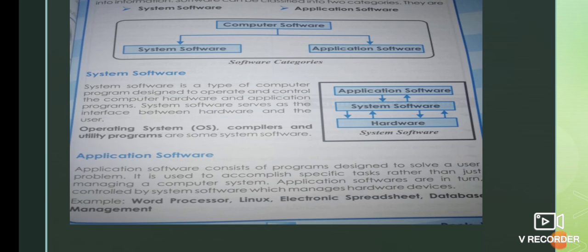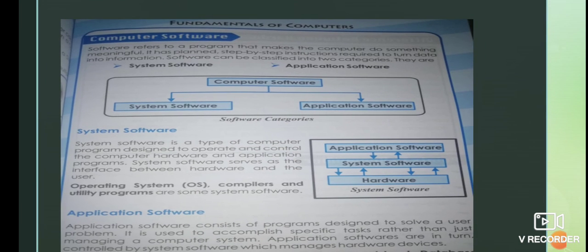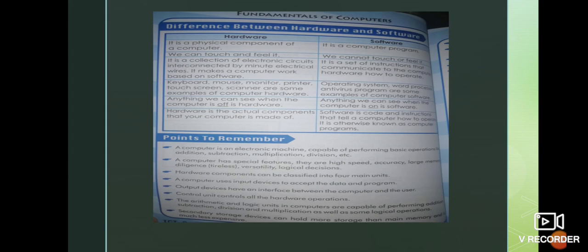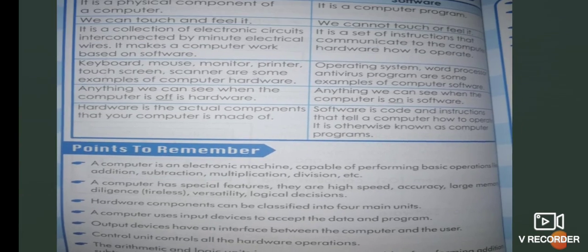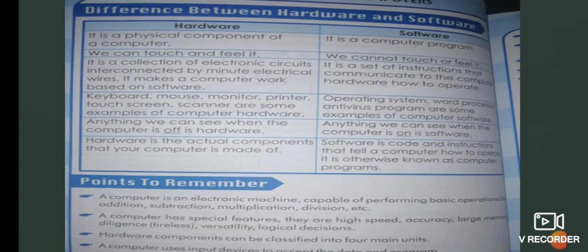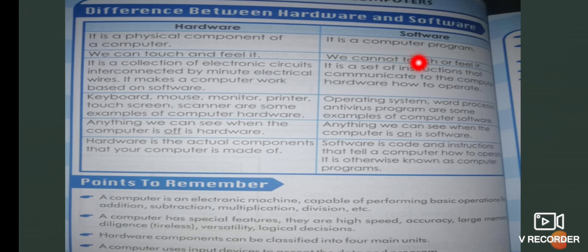So these are the two types of computer software, and now the difference between hardware and software. Hardware is a physical component which we can touch and feel. Software is a computer program, and here we cannot touch or feel it. Hardware is a collection of electronic circuits interconnected by minute electrical wires.